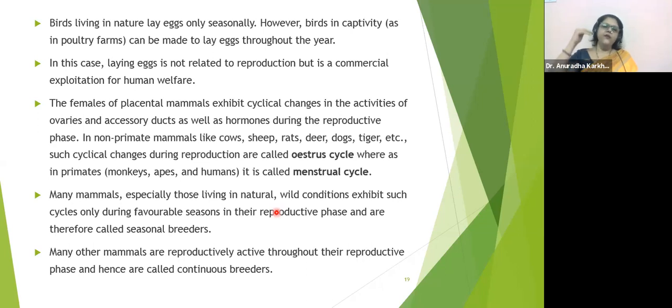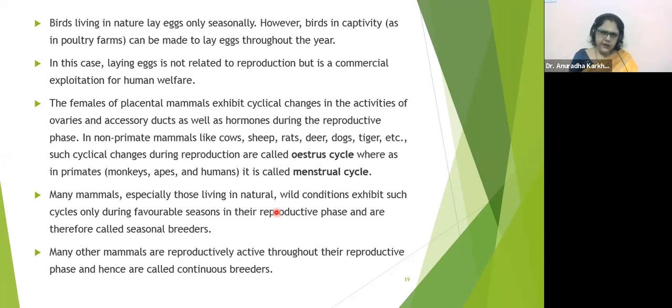Whenever a female is undergoing menstrual cycle, she is not in the capacity to undergo copulation, and she cannot make any offspring immediately, because the ovulation is going to take place on the 14th day of the menstrual cycle. So even if there is insemination taking place, there is no chance of becoming pregnant. But in case of estrous cycle, it is exactly opposite.